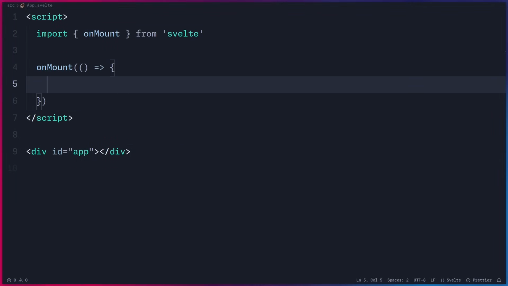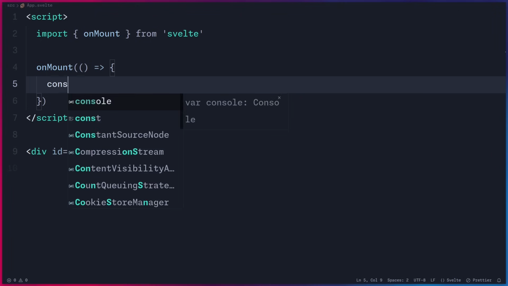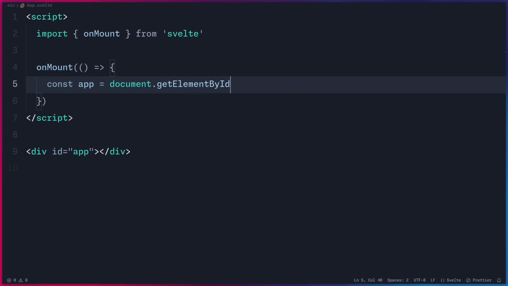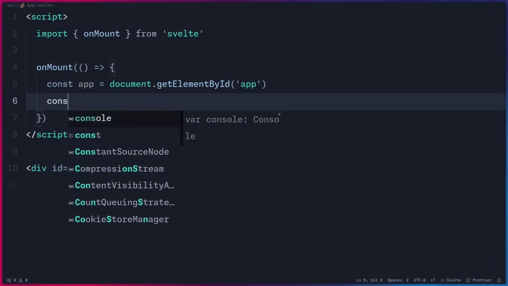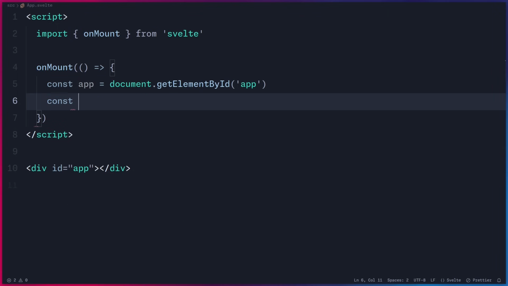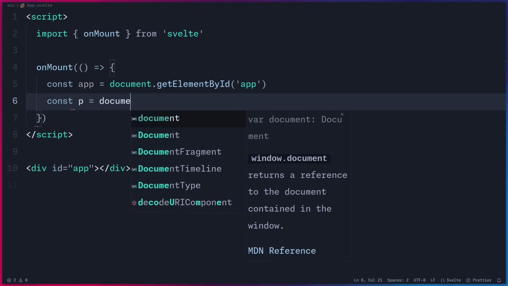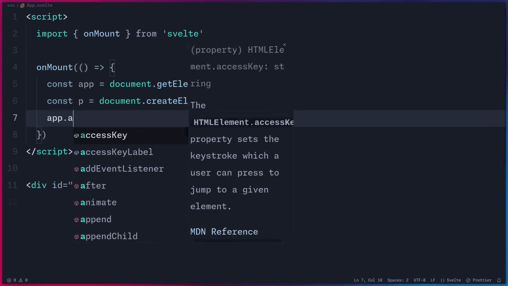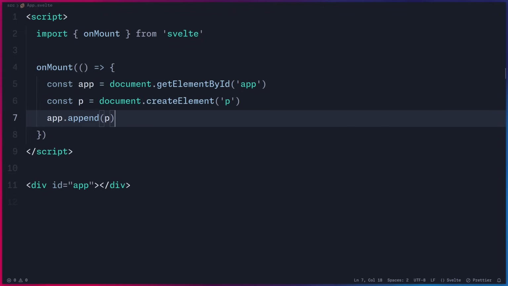Alright, so just like Svelte, first we need to target the app element. So we can say const app equals document.getElementById, and then we can pass app. And of course, now we need to create the paragraph element so we can add it to our app. So you can say const p equals document.createElement, and then we can add a paragraph to the app. So we can say app.append(p). That's it.